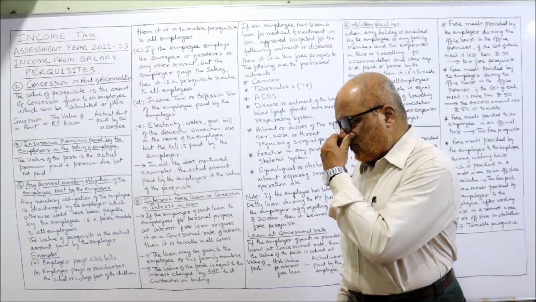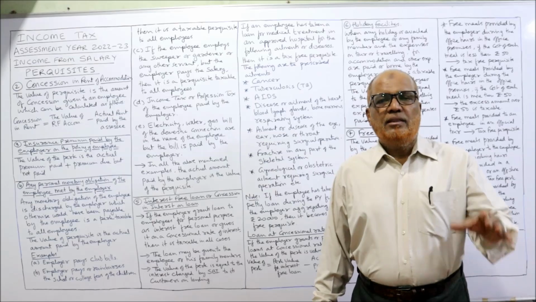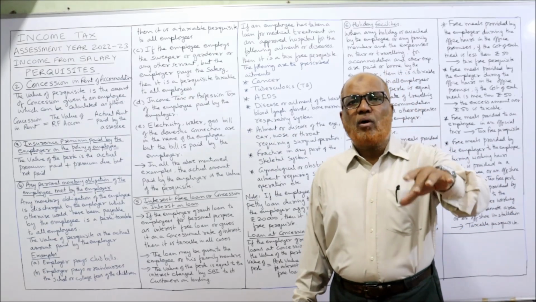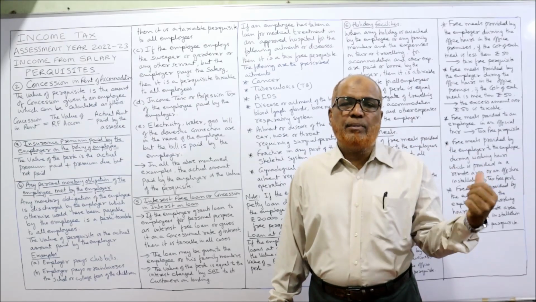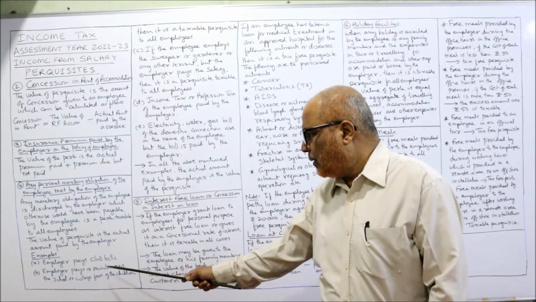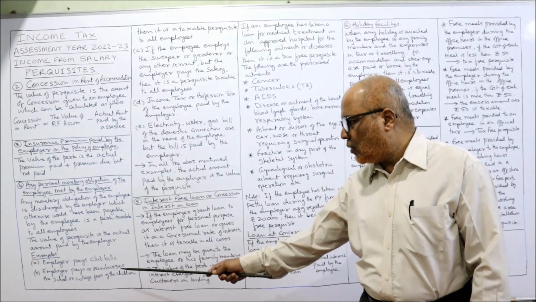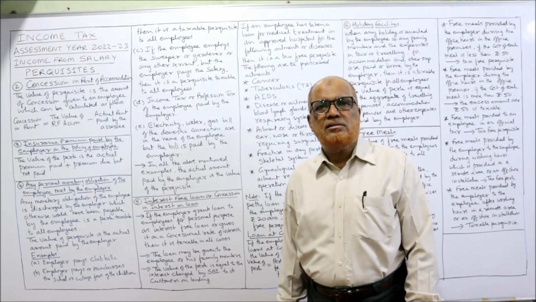Examples of those perquisites are: employer pays club bills. The employee has become a member of a club, but the club fees is being paid by the employer. It's an obligation of the employee, met by the employer. Employer pays or reimburses the school or college fees of the children. Then it is taxable perquisite in all cases.